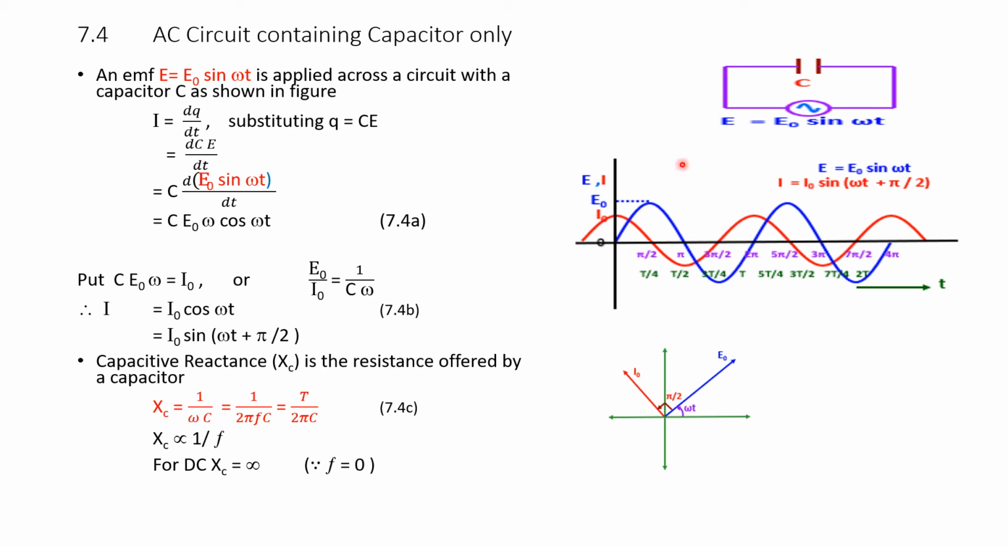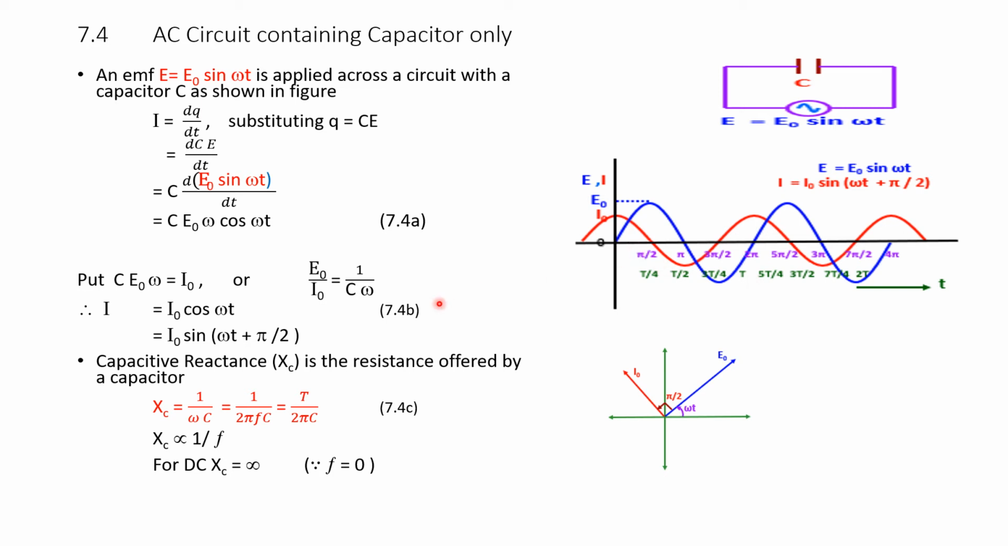So, we will again repeat quickly. E equals E naught sin omega t is the supply AC voltage across a pure capacitor. The plot of E equals E naught sin omega t is given in blue color here. On the x axis we are plotting time, either in terms of angular velocity or in terms of cycles per second. T is the time period, F is the cycles per second.